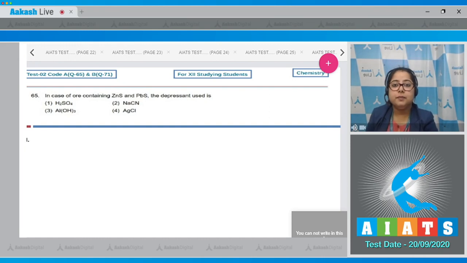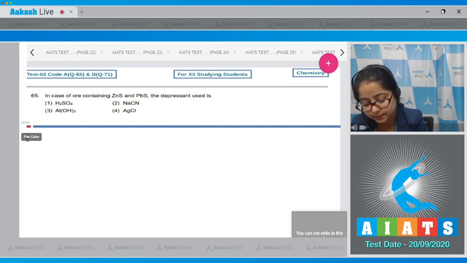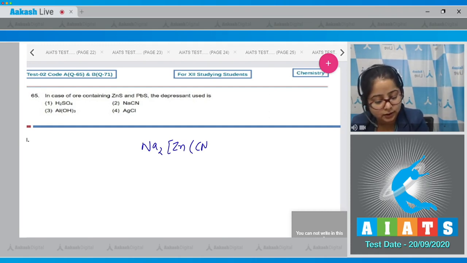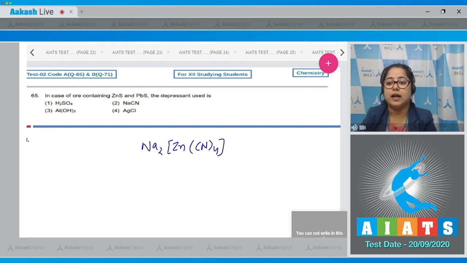Depressant selectively prevents ZnS, that is zinc sulfide, from coming to the froth, but allows PbS, that is lead sulfide, to come with the froth. Here, NaCN is used to convert ZnS into a water soluble complex, and the complex so formed is Na2[Zn(CN)4]. That means the depressant used here is NaCN. So the correct answer for this question is option number 2.